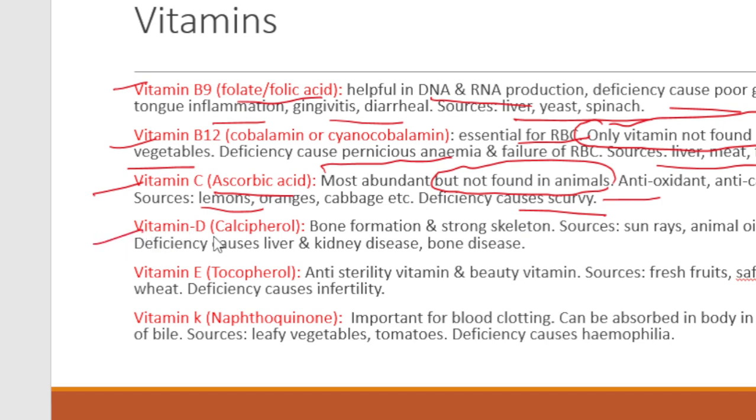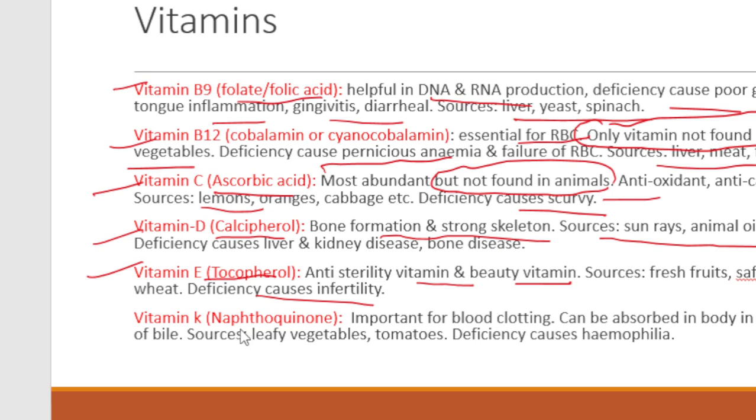Vitamin D is renamed calciferol. It is important for bone formation as well as a strong skeletal system. Its sources are sun rays and animal oil. Vitamin E is renamed tocopherol. It is the anti-sterility vitamin, or vitamin of fertility. Its deficiency causes infertility. That means reproduction is not working, they cannot become parents.